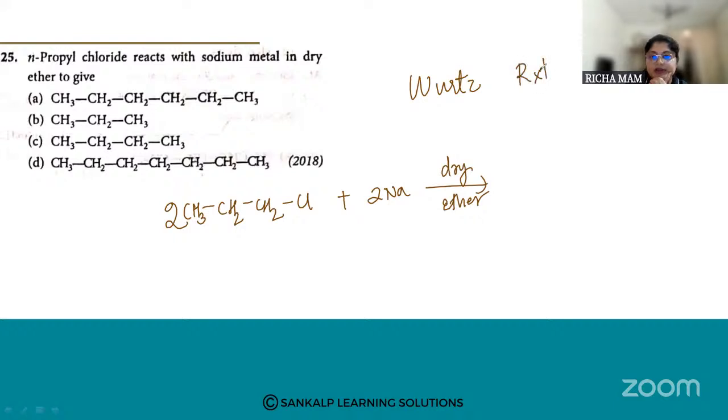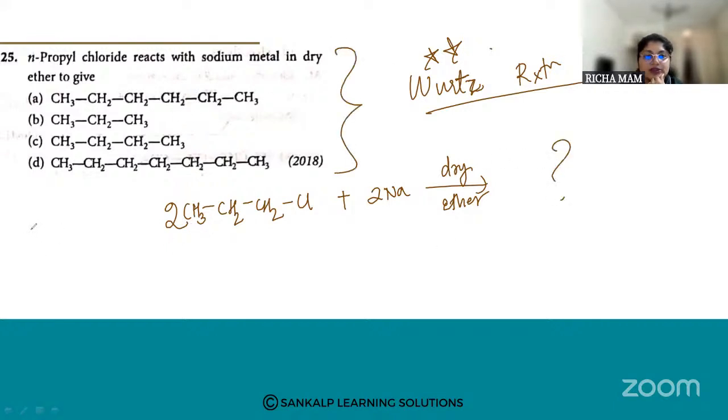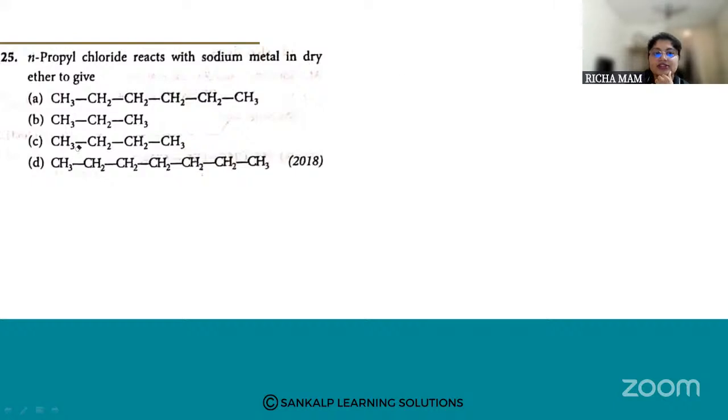Remember, this is a Wurtz reaction, a very important reaction. Please mark it, very important for board exam also. For the board exam, they'll ask you the name reaction: explain Wurtz reaction with an example. Or they will give you a reaction and ask what type of reaction this is. Or they may say complete the following. So can you tell me what is the answer? Let me explain you Wurtz reaction.